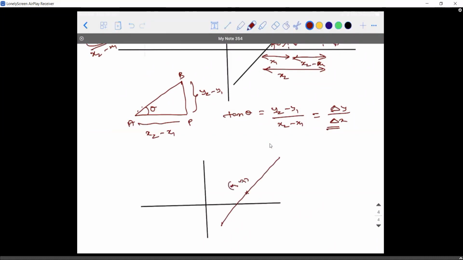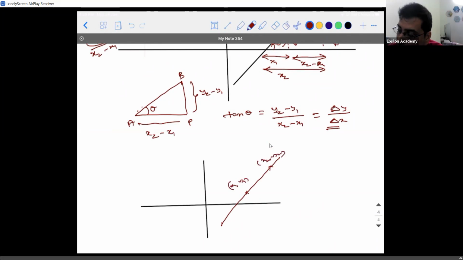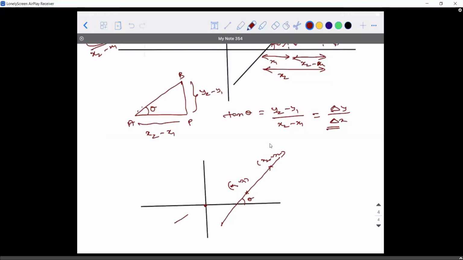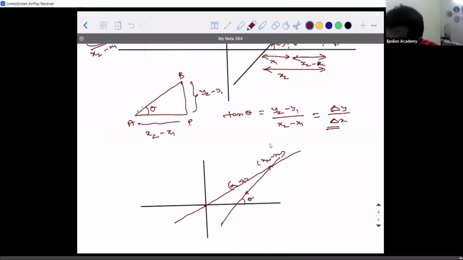x1, y1. If I take this point as x2, y2, then this is theta. Accepted? If the line is passing through origin, since you are involving y2, x2, I am saying one of the points is origin and the other point is x2, y2. Can I say this is also theta?